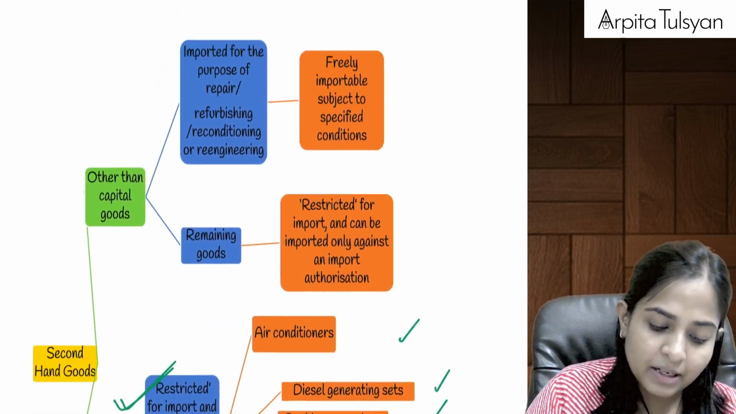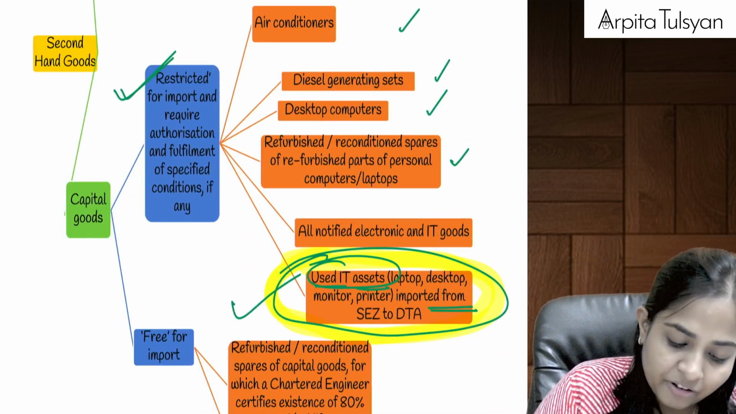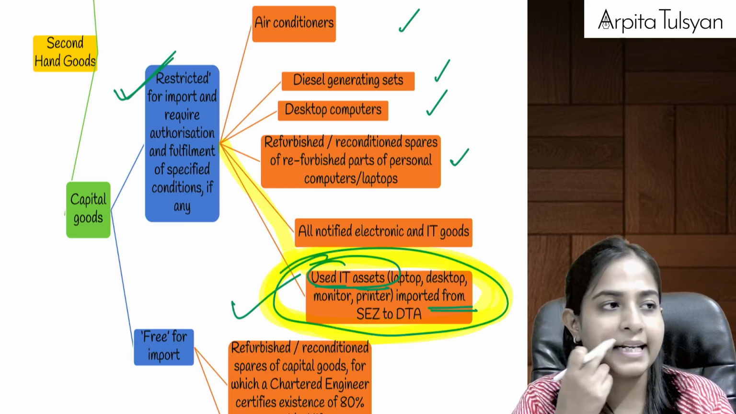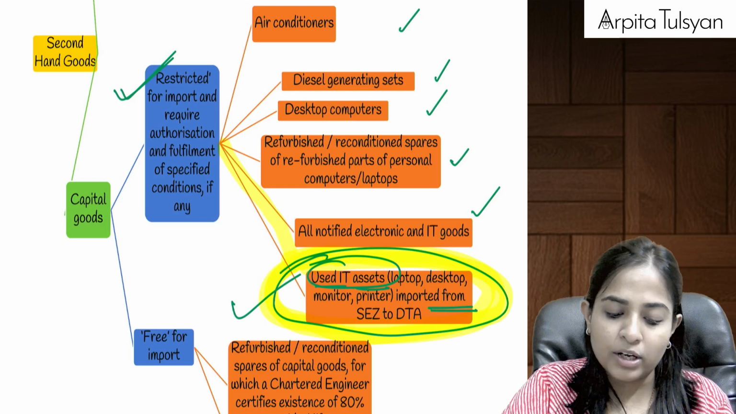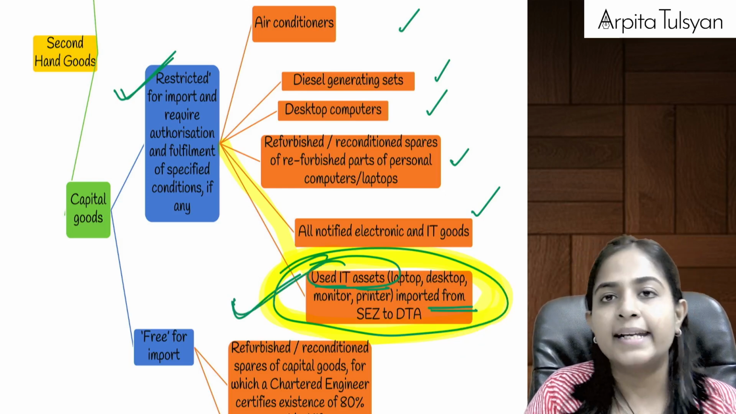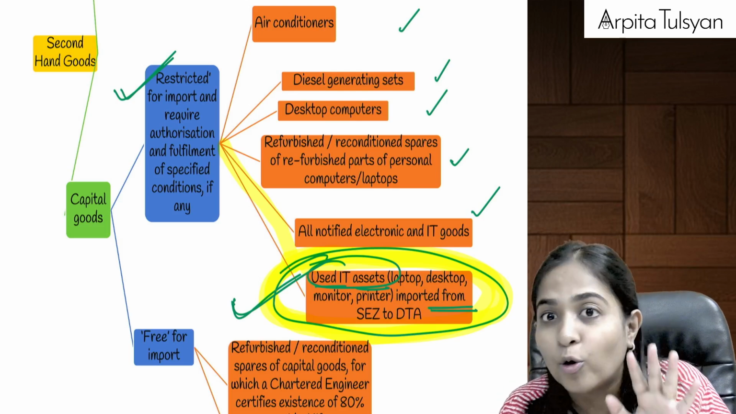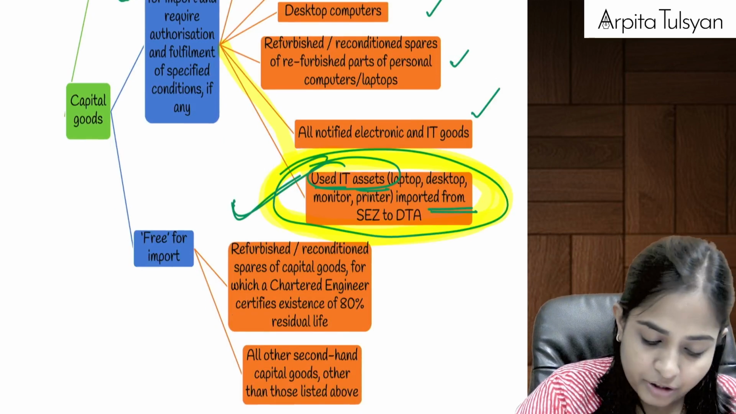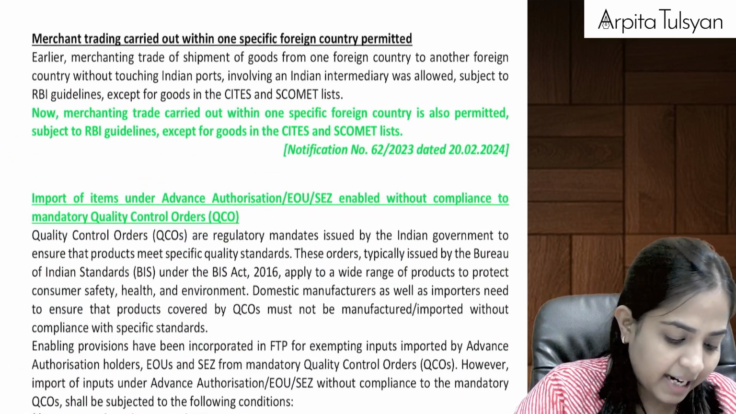Okay, this table is already there in your notes. In that restricted category, just add these used IT assets. The last thing already written in your notes was all notified electronic and IT goods. Below that, add one more block, that is, used IT assets. If you want to import this from SEZ to DTA only, then it is totally restricted. So this was one amendment, one addition that we have to make.